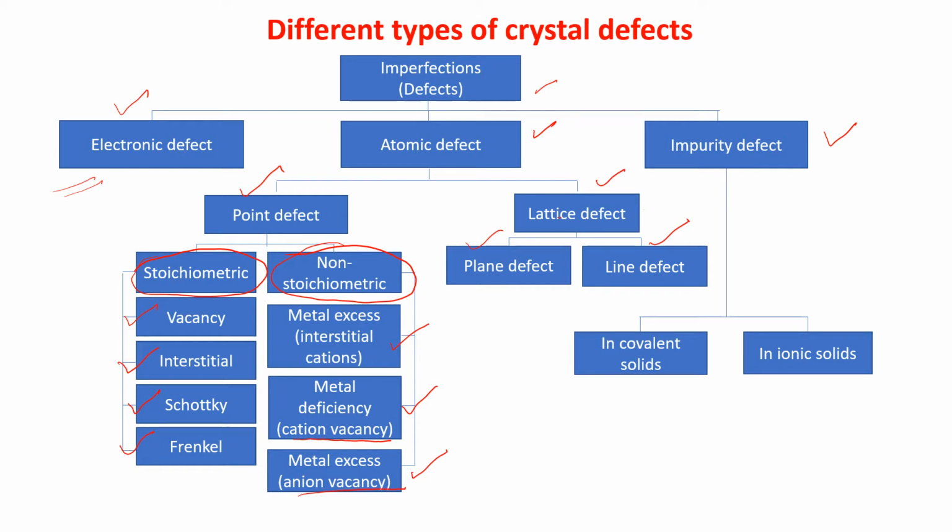Now, the third part of the imperfections, that is impurity defect, is divided into two parts, in covalent solids and in ionic solids. So, in this Lecture 5, we will do up to this much. This impurity defect we will do in the next lesson. In this lesson, we will do electronic defect, atomic defect, point defect, lattice defects, and all these things. Only impurity defect we will do in the next lesson.